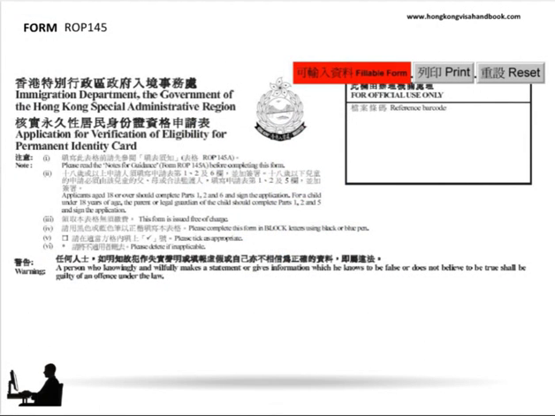Hong Kong Immigration Department Form ROP145 is used to commence an application for the right of abode by seeking to have your eligibility for a Hong Kong permanent identity card verified. The application form itself is fairly straightforward, but there are 5 specific segments which are worthy of closer examination and